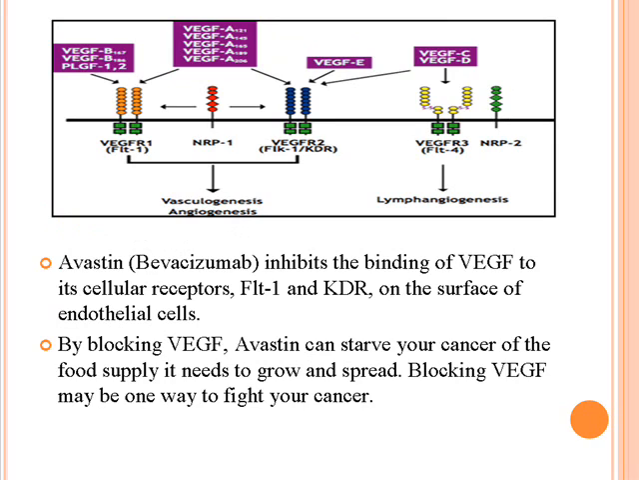VEGF. Alright, so this is a diagram of how Avastin works. It's blocking the binding of VEGF to its cellular receptors, FLT1 and KDR, on the surface of the endothelial cells. By blocking VEGF, Avastin can starve the cancer of the food supply it needs to grow and spread. Blocking VEGF is one way to fight cancer.